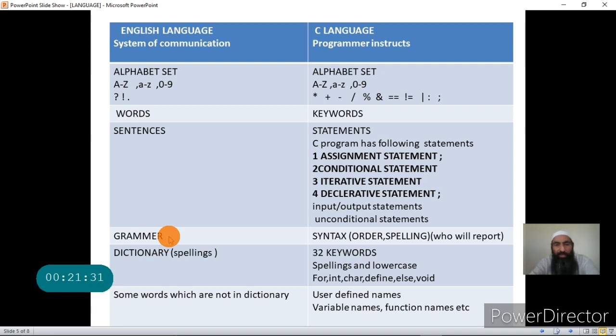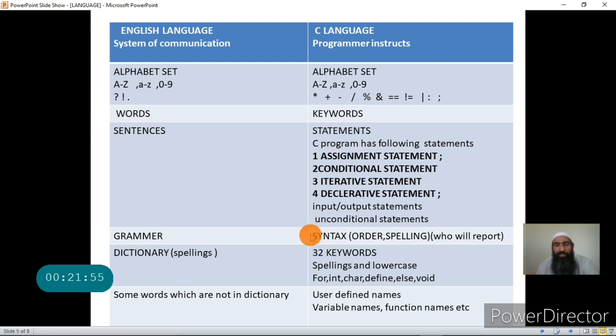And if we violate the grammatical rules, our sentences are not correct. In the same way, in C we use syntax. Syntax is the same as grammar. In the English language we call it grammar. In the C language we call it syntax. So in C language we use syntax to form the statements.